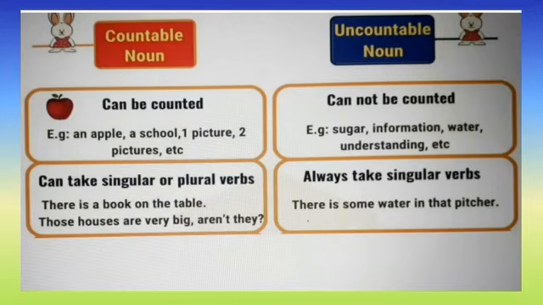Countable nouns can take singular or plural verbs. So: there is a book on the table. Those houses are very small, aren't they? So these are the examples. It takes singular or plural verbs. Uncountable nouns always take singular verbs. There is some water in that picture. Countable nouns take singular and plural form. Uncountable nouns take only singular form.